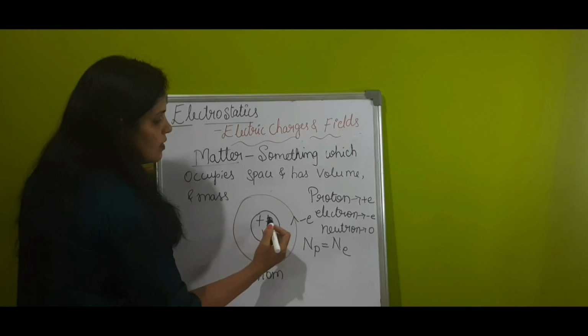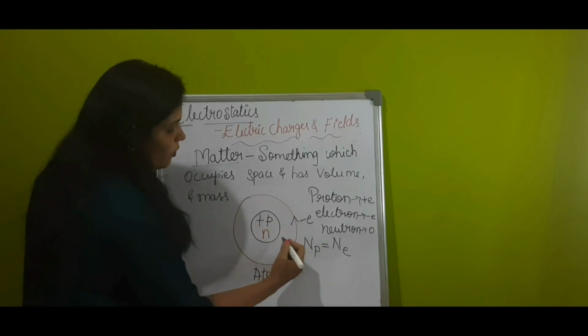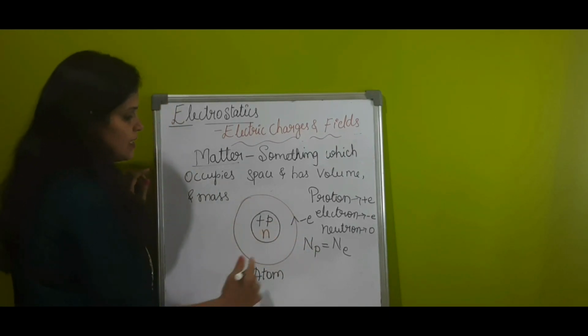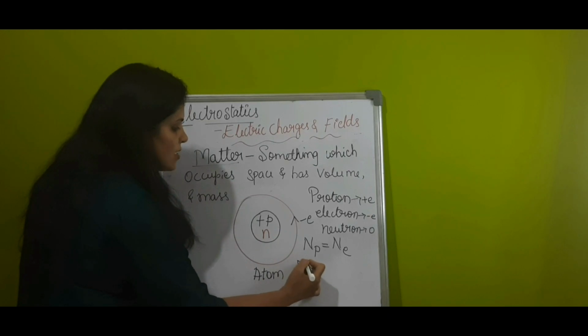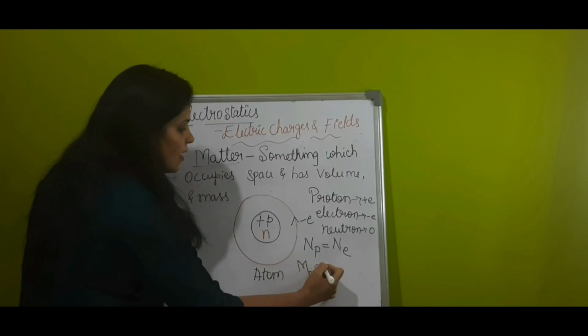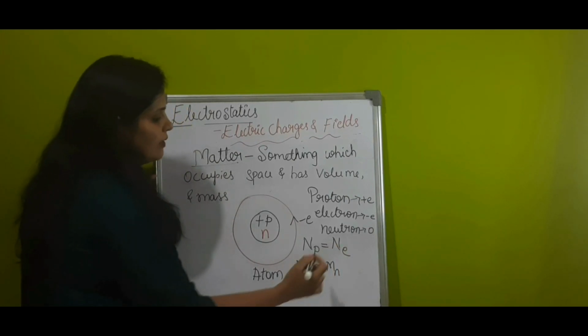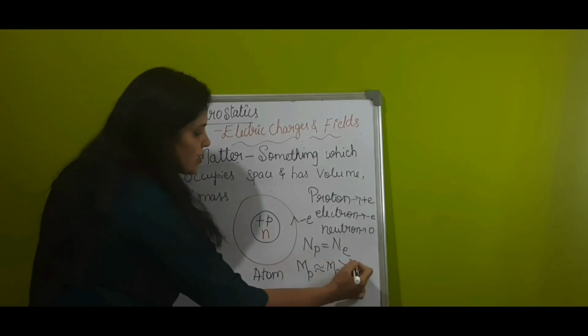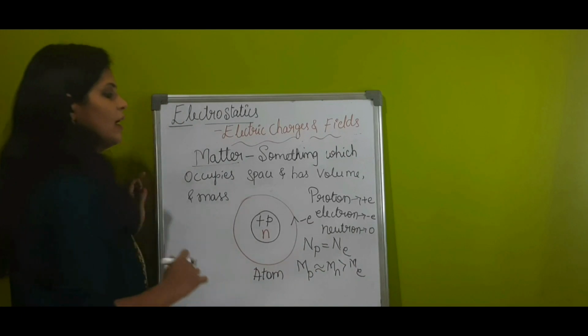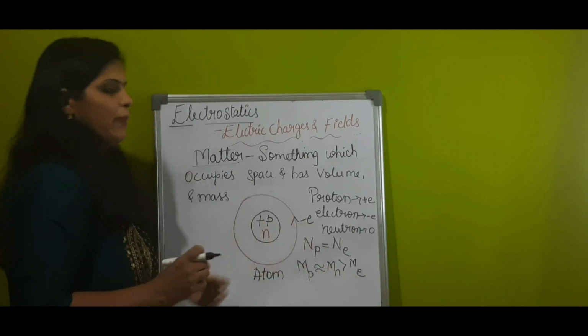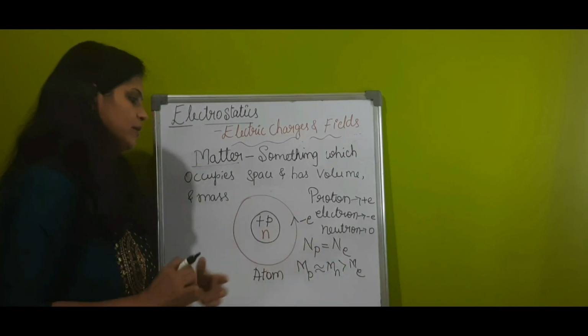But what about the mass of these particles? We know that the mass of a proton is nearly equal to the mass of a neutron, and it is more than the mass of an electron. The electron is a lighter particle compared to the proton and neutron.